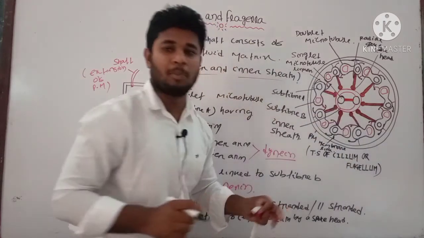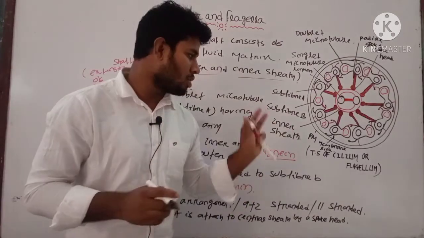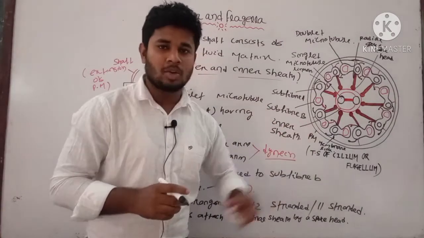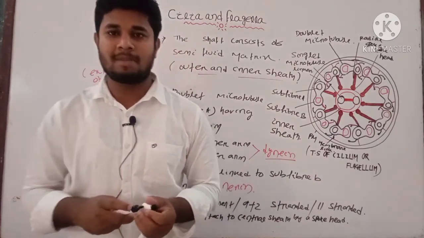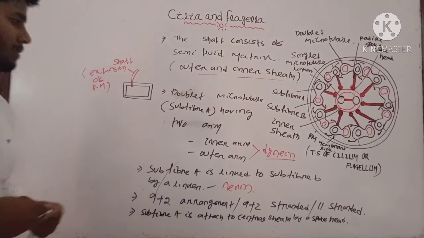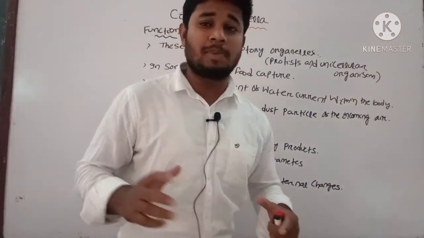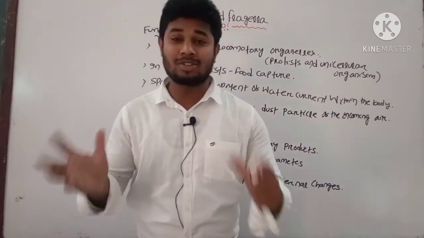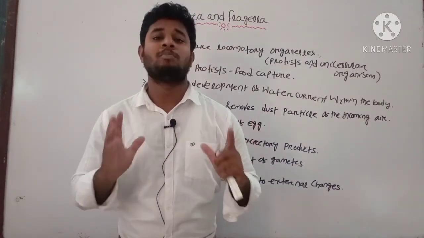These are some important points about the internal structure of cilia and flagella. Note down these points and draw the diagram. Then we will discuss some important functions of cilia and flagella. Now let us discuss some important functions. What is the main function of cilia and flagella? The main function is transport and movement.